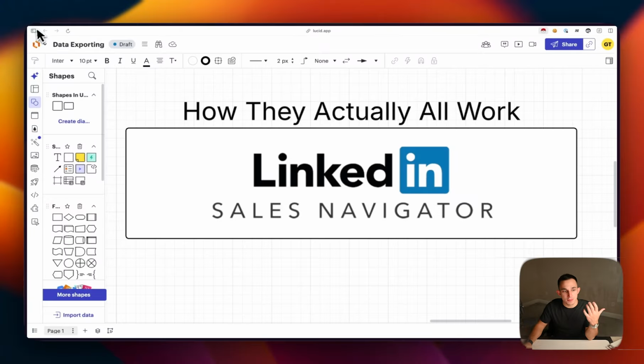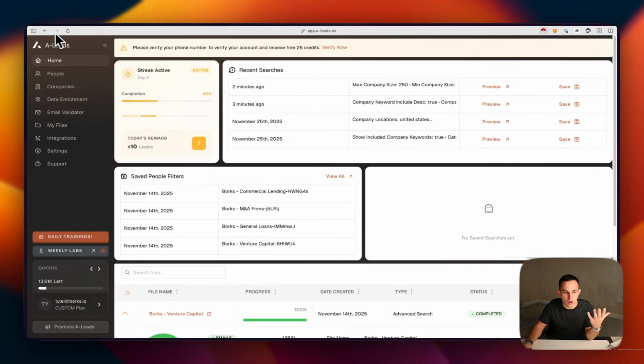Okay, now I'm going to jump into it. The platform that we are talking about is a platform called Aleads. Now, for those of you who are cold email veterans, you've probably heard of Aleads before. They used to offer Apollo scraping. This used to be a part of their offering. They are no longer an Apollo scraper. I want to make that abundantly clear. This is not what they used to be.